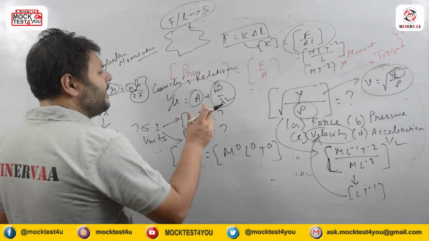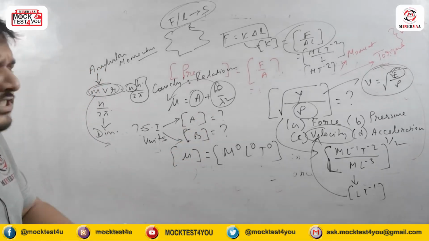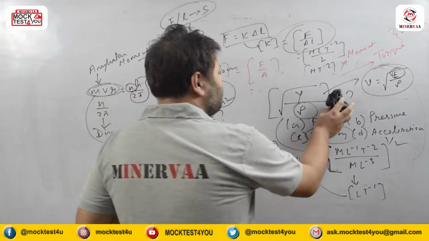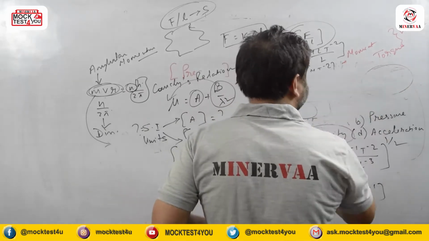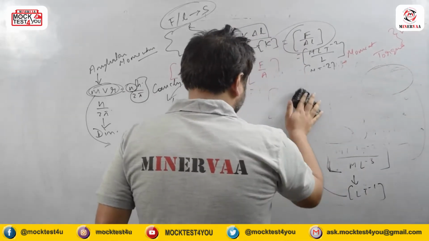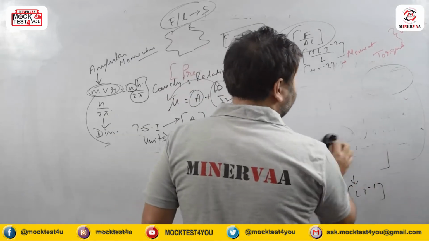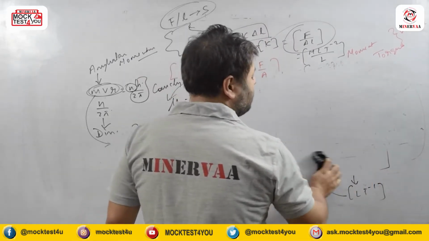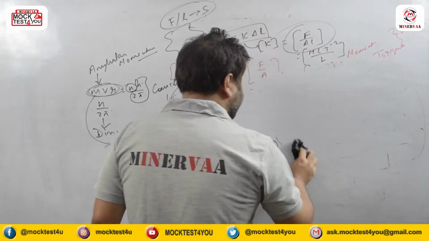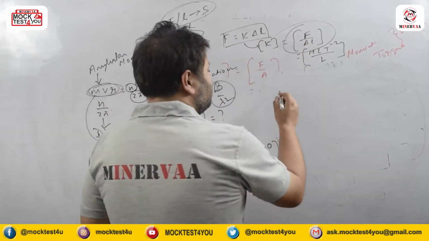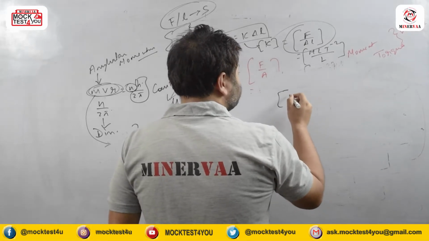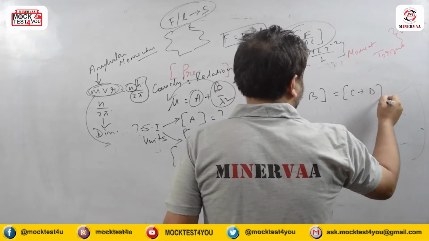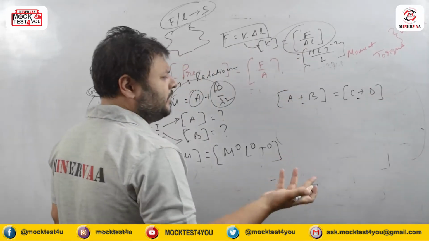Now you can see, if I go for the dimensional homogeneity principle, what was the dimensional homogeneity principle? We know it is dimensional identicality or dimensional correctness. Whenever we write an equation in science, that equation must be correct in both ways: the equation's dimension on both the left hand side and the right hand side has to be the same. It either can be a plus or minus b, or c plus or minus d.